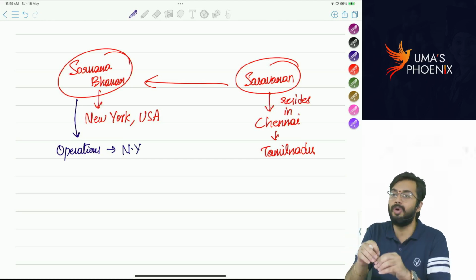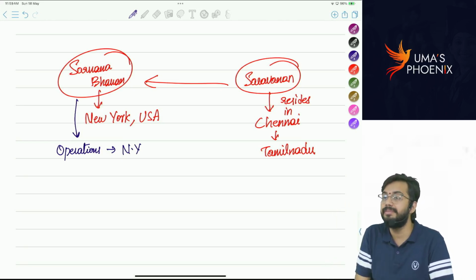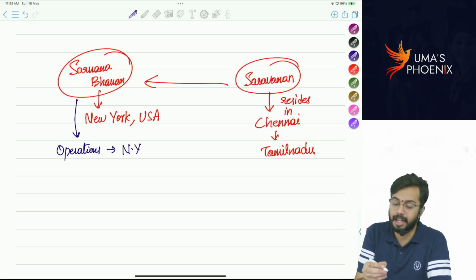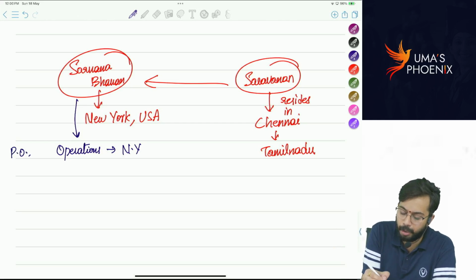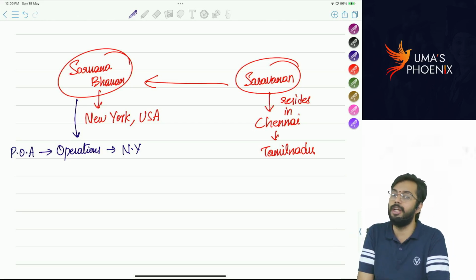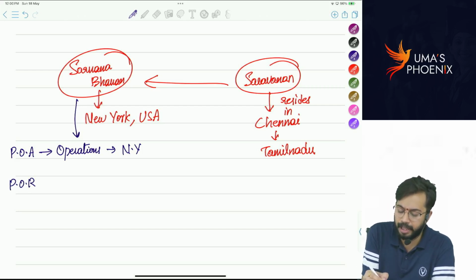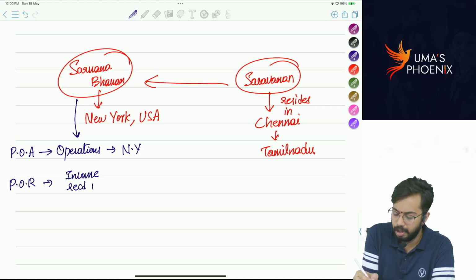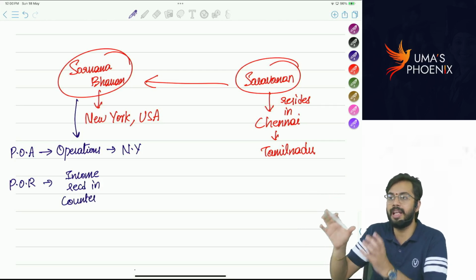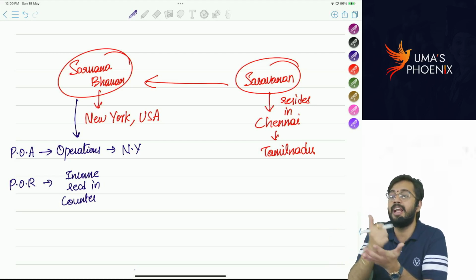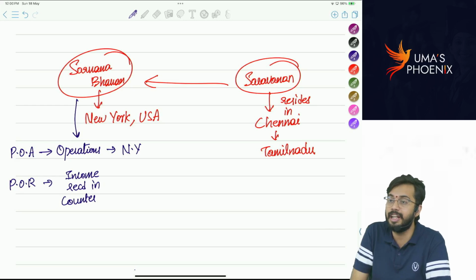Those who are coming to the hotel are also paying money in the hotel that is there in New York. That means the place of accrual, the place where operations are going on, is New York. Place of receipt of income: income is received at the counter of the hotel. There will be a counter and a cashier in that hotel, and the cashier collected the income in the hotel situated in New York.